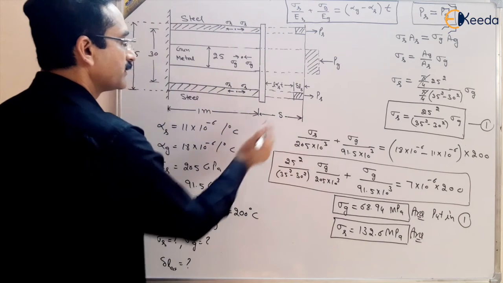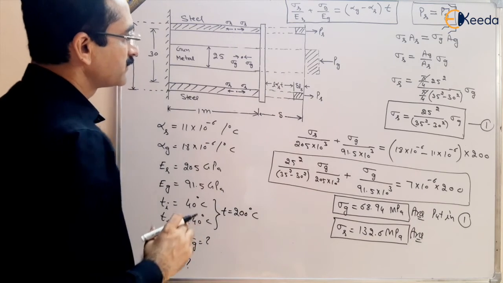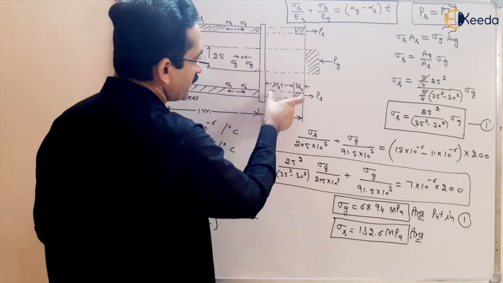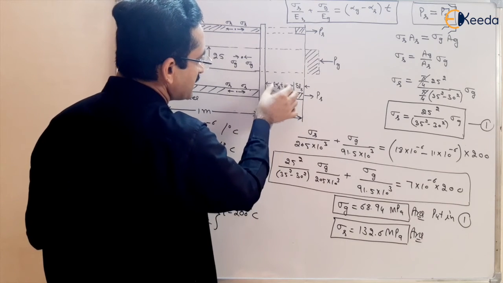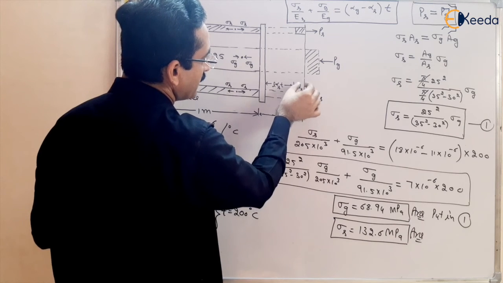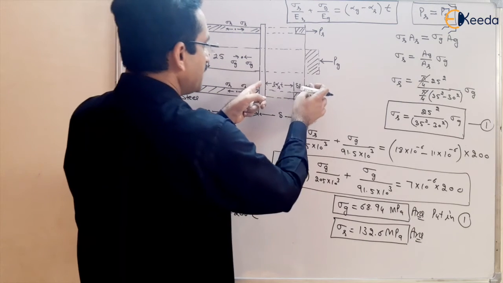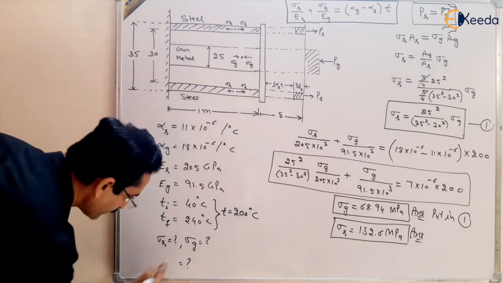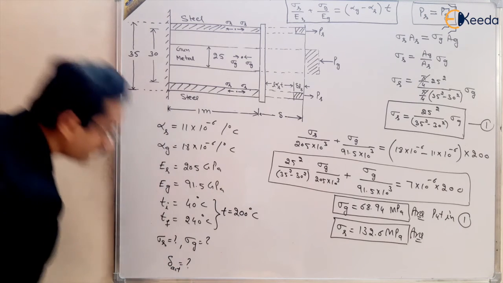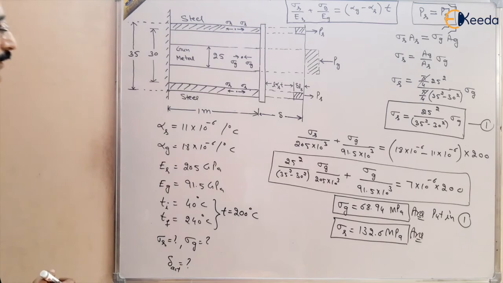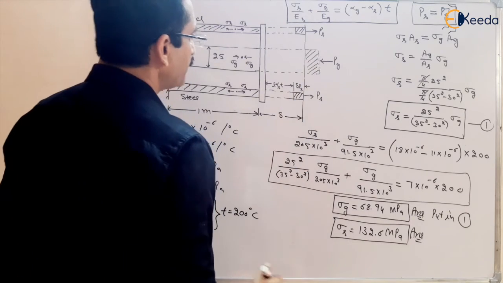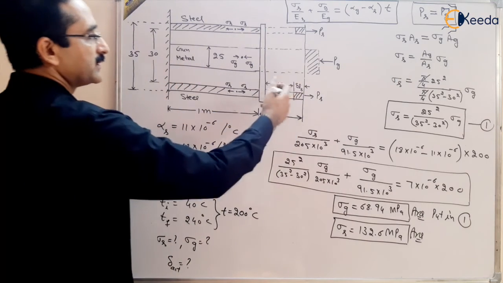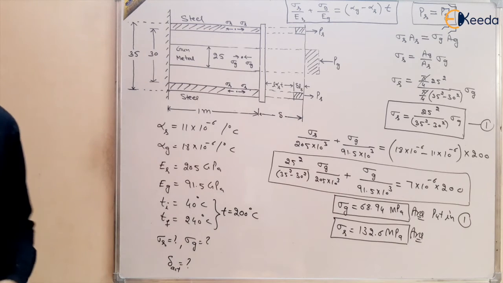I am writing only delta so that there is some differentiation between these. So we have two types of elongation: one is the free expansion of the steel, L alpha S T, and another is delta LS. The addition of these will be the total deformation, the actual deformation, delta actual, which we have to find out here. Or we can find it using the gunmetal also, free expansion minus this much. Let us take this one and find the answer.